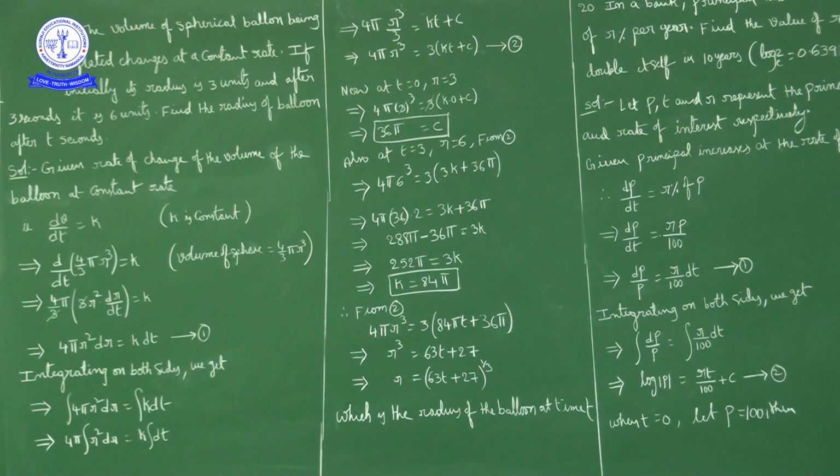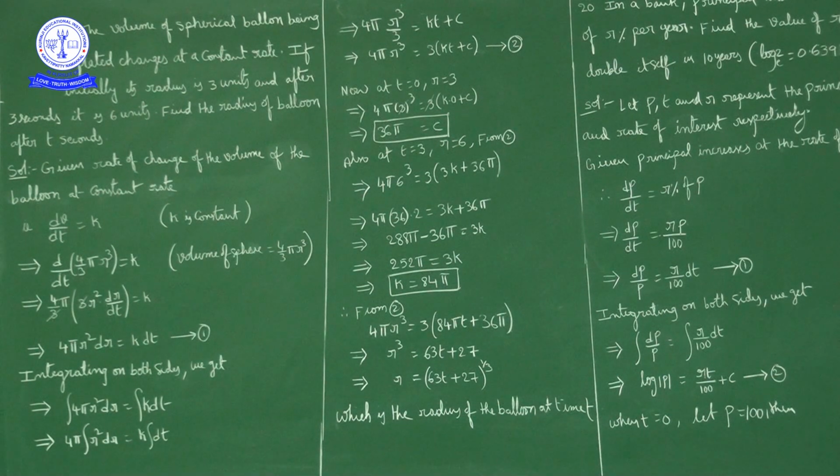Volume of sphere is what formula? 4 by 3 pi r cube. So d by dt of 4 by 3 pi r cube is equal to how much? K, where K is some constant. Now 4 by 3 pi is constant, so 4 by 3 pi outside. Now dr cube upon dt is what? R cube derivative is 3r square, r derivative with respect to time is dr upon dt.